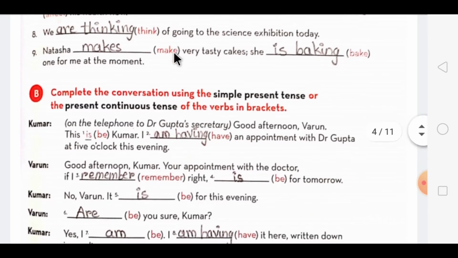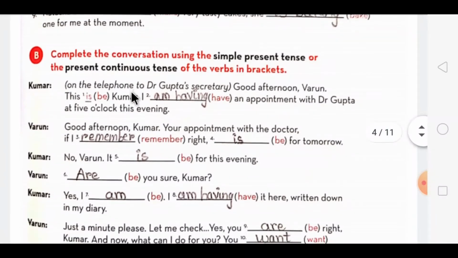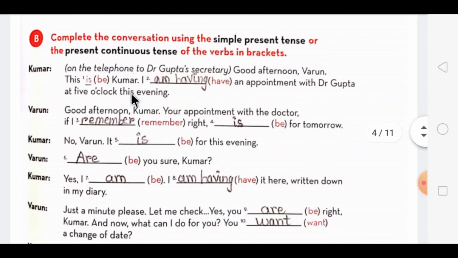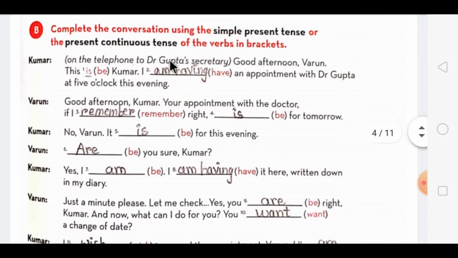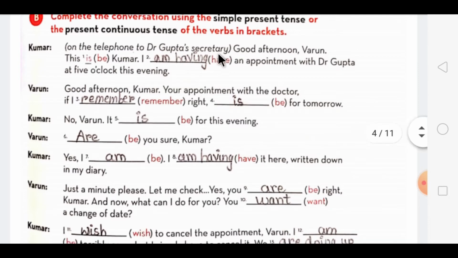We'll move on to the next exercise, B. Here, one conversation is mentioned. The same way how we did it in the previous exercise, we have to do in this exercise, of simple present tense and present continuous tense. Now, first one, Kumar is starting. On the telephone, this conversation is going on with Dr. Gupta's secretary.